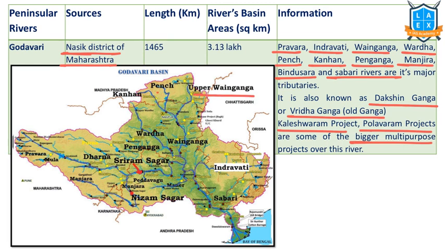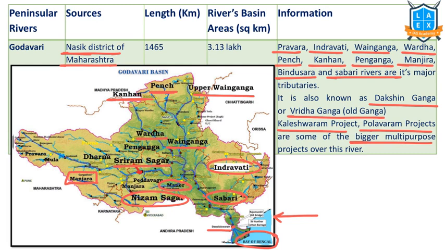Upper Wainganga, Pench, important, Kanhan. Sri Ram Sagar Dam is built over this particular river. Wardha, Wainganga, Indravati, Sabari, these are important. Manjira, Nizam Sagar Dam is built over this Manjira river. It flows eastwards and meets at Dhavaleshwaram. We have a barrage, Dhavaleshwaram barrage, and it meets the Bay of Bengal. At Rajahmundry, we call it the Arthur Cotton barrage or Rajahmundry barrage.